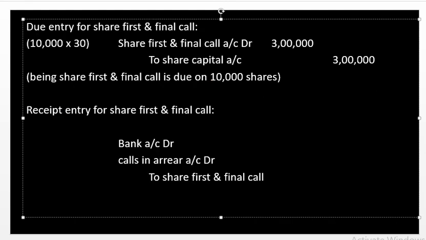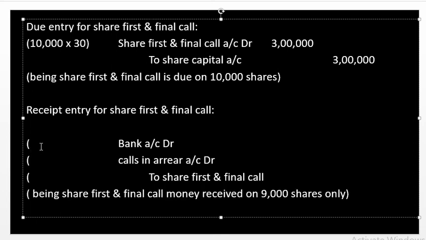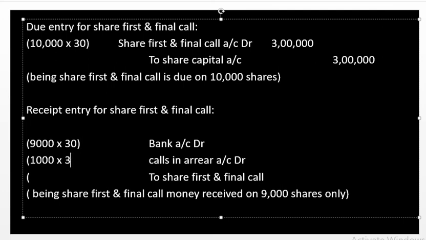So this is the journal we are going to do. Bank account debit, calls in arrear account debit, to share first and final call. As far as our sum, for 9,000 shares we have received 30 rupees, which should be shown on the bank account. And for 1,000 shares we have not yet received the 30 rupees as call money, so we are posting that amount on calls in arrear.